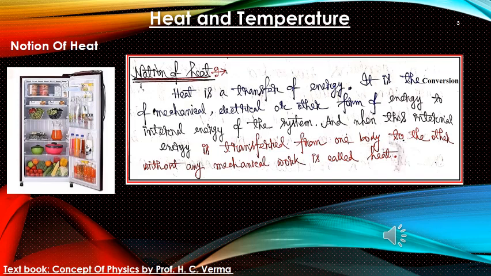In a system, within the bodies there will be heat flow whenever an internal energy difference exists and they are connected. Okay. So heat is a transfer of energy from one body to the other without doing any mechanical work. Whenever an external force does some displacement of a body, the dot product of force and displacement gives you the work done in the system, but heat is not work done. It is the transfer of internal energy without doing any mechanical work.